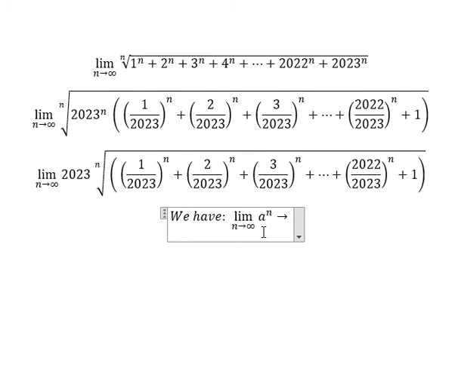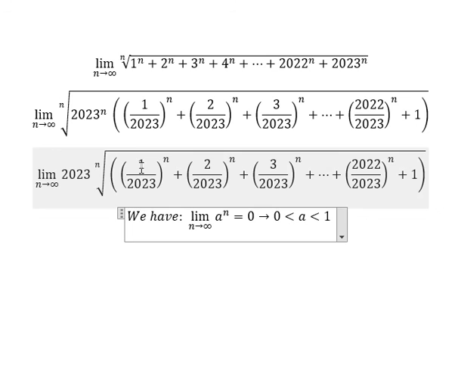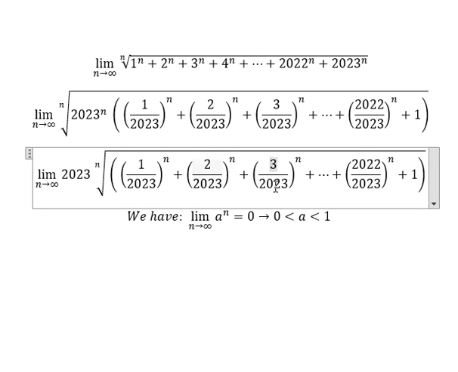So we know that when a is between 0 and 1, when n goes to positive infinity, this one equals 0. That means this one, this one, this one, and so on, they will become 0 in here.